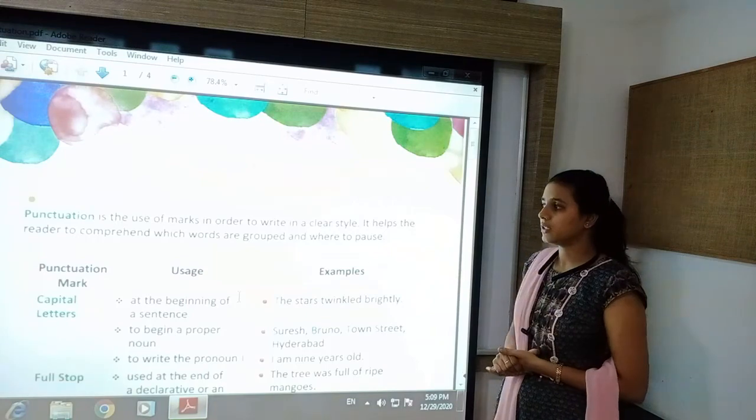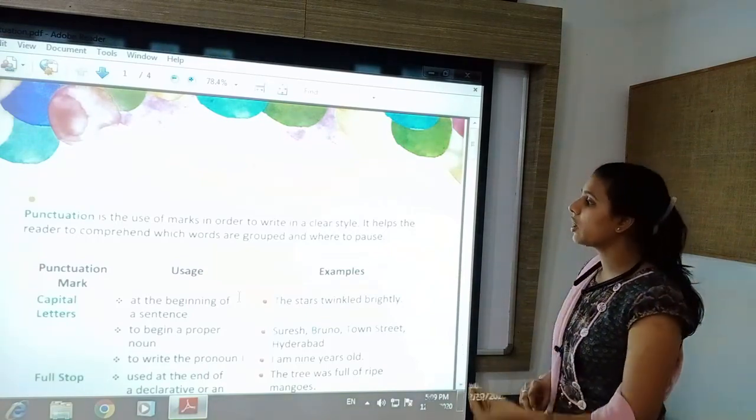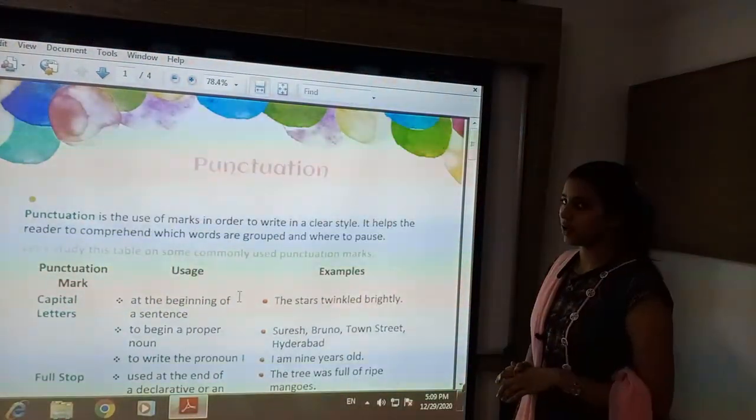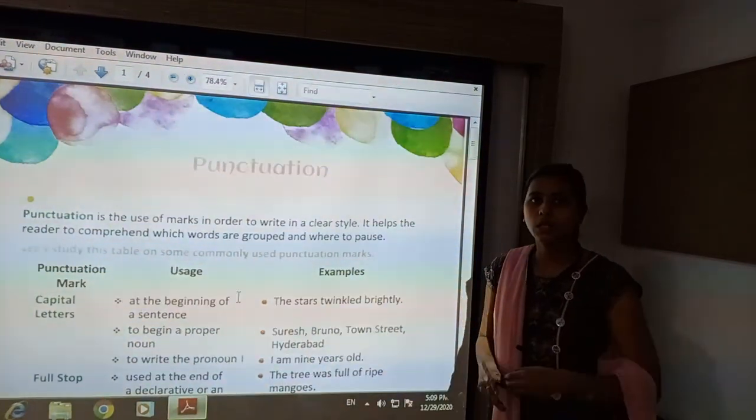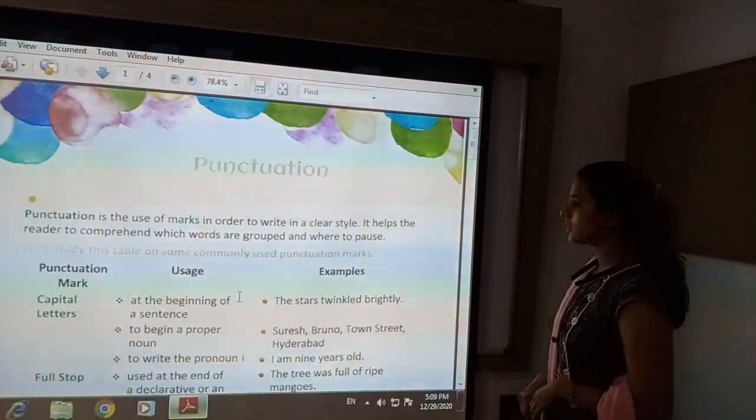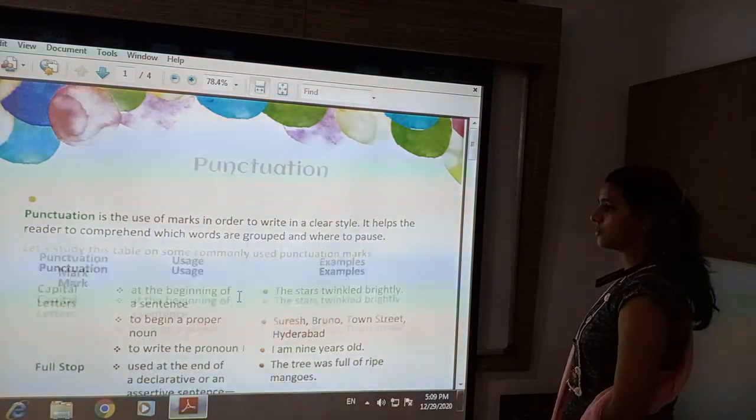Now let us study this table on some commonly used punctuation marks. Here are the types of punctuation marks which are commonly used. Let us see these types of punctuation.